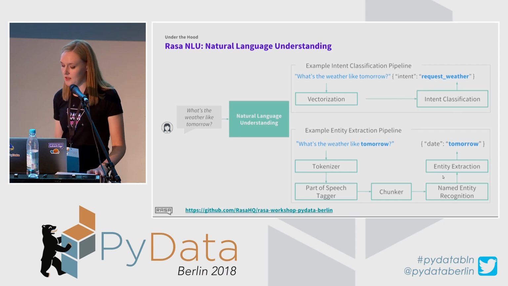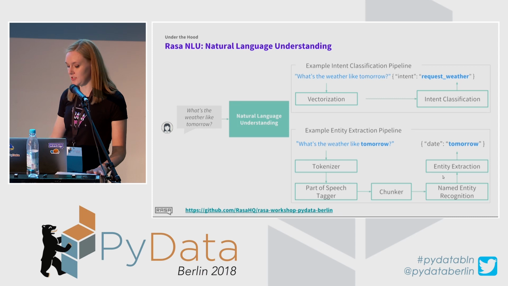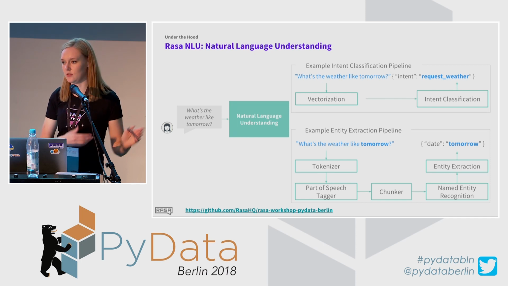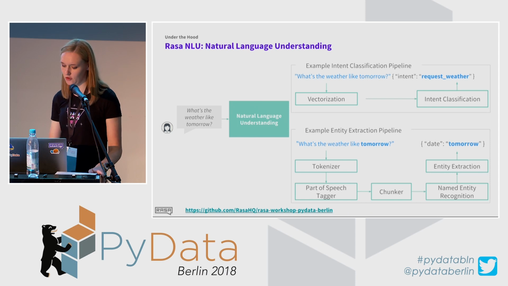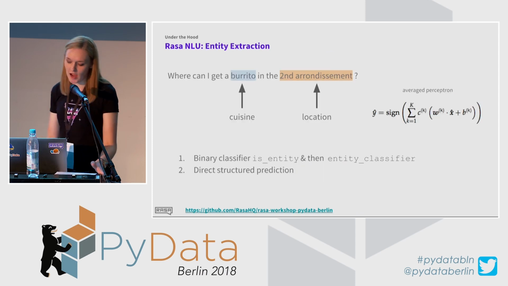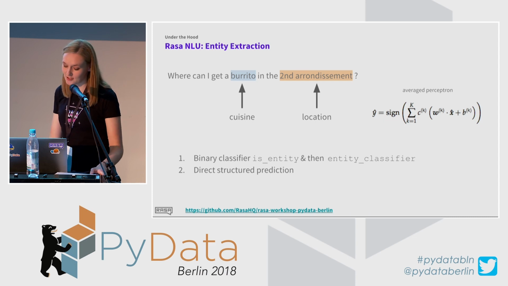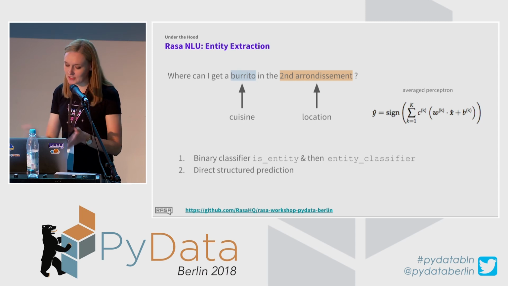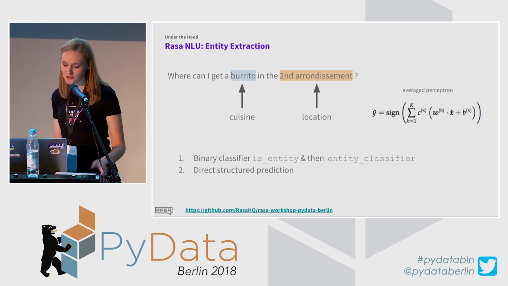Then there is a named entity recognition and entity extraction stage. For input like what's the weather like tomorrow, the goal would be to extract the word tomorrow as an entity so that it would be used in later stages for a chatbot to take an action. Okay, and how can you do it? There is actually more than one way. For example, if you have a sentence where you want to extract two entities, one entity is a cuisine for burrito and another a location for an address.